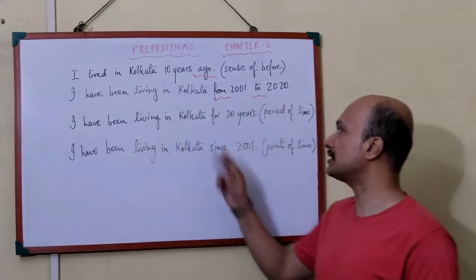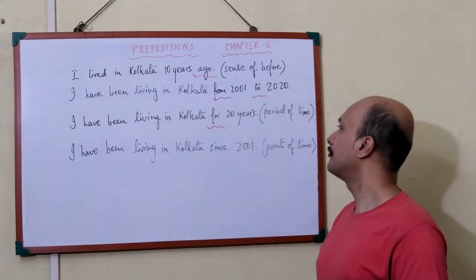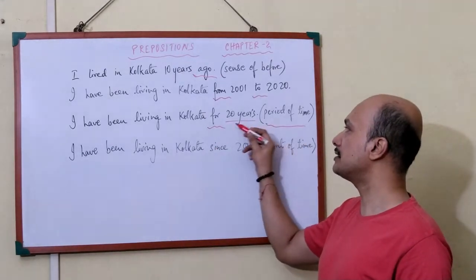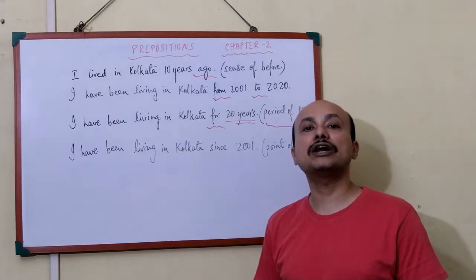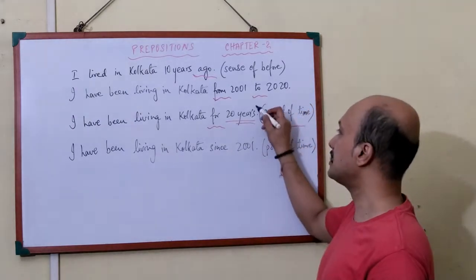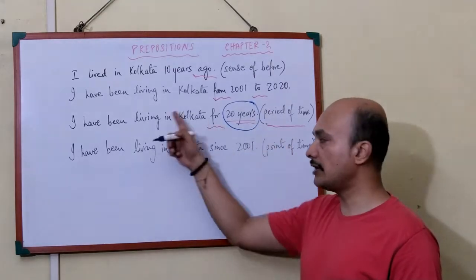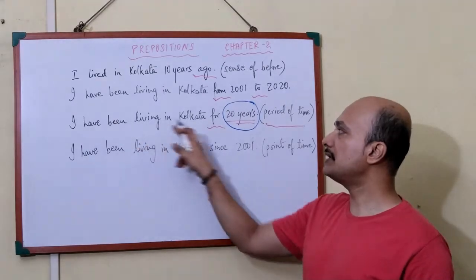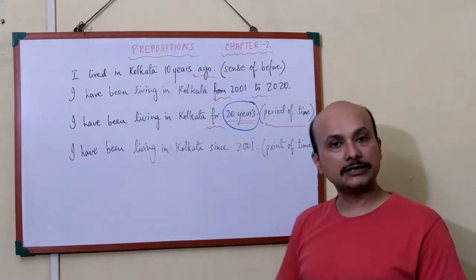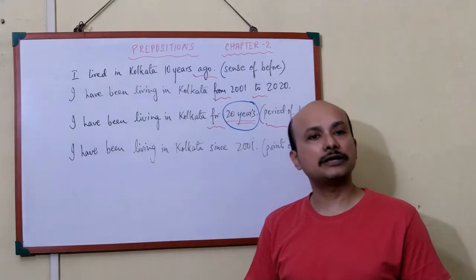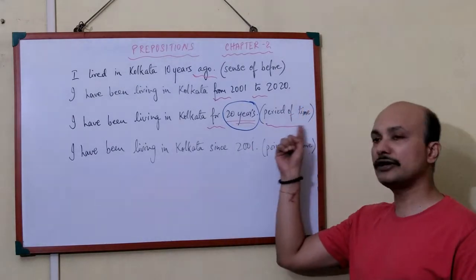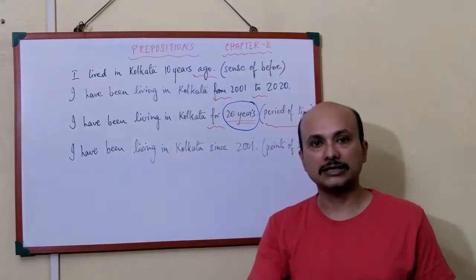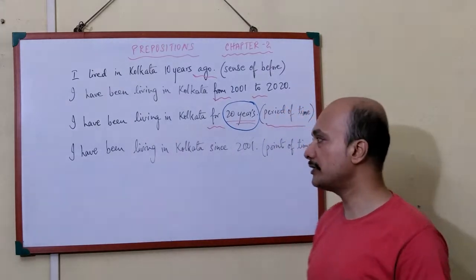I have been living in Kolkata for 20 years. For 20 years. What does for stand for here? Period of time. How many years? It is mentioned 20 years. This is the period calculated. Now I will explain it with reference to this one. So I have been living in Kolkata for 20 years. So here I am calculating the period of time. How many years? 20 years. I have calculated 1, 2, 3, 4. Moving to the last sentence.